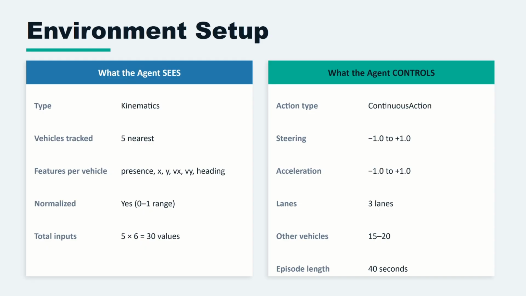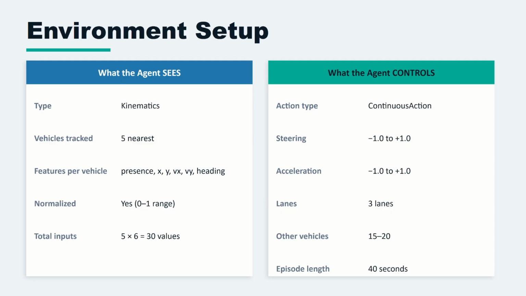The environment is highway-env, an open-source driving simulator. We have one vehicle for our agent and 15 to 20 other vehicles in the environment that are driven by the simulator. These vehicles follow simple traffic rules and react to each other. What the agent sees is a snapshot of the 5 nearest vehicles, including itself.